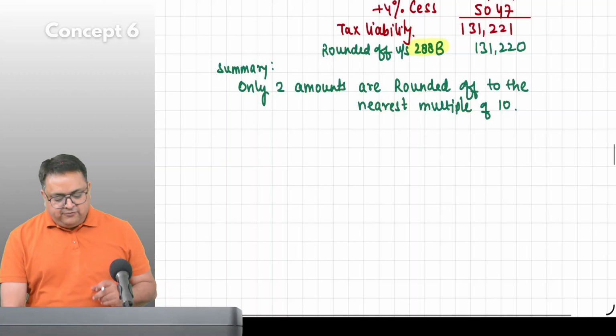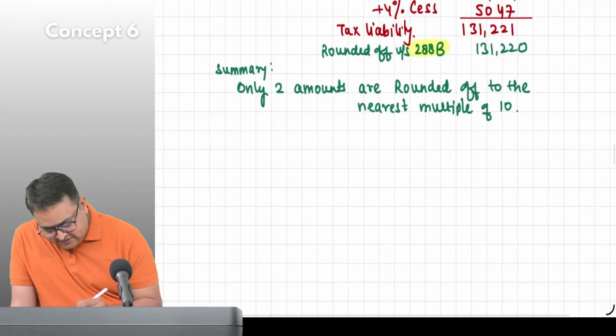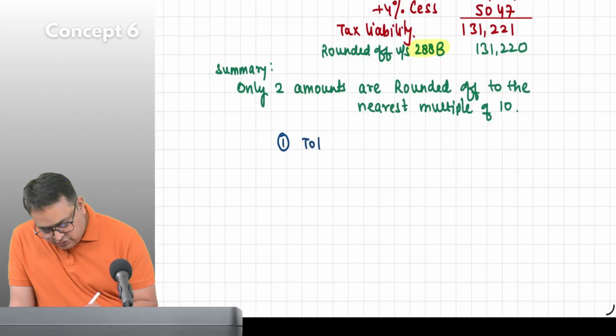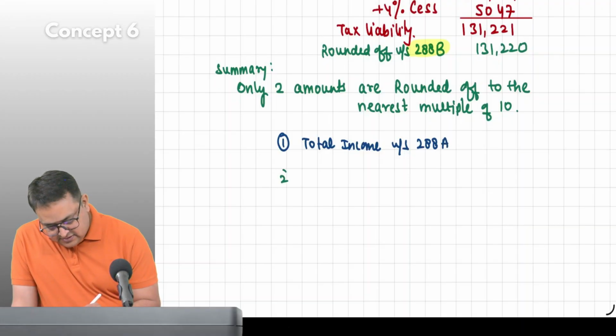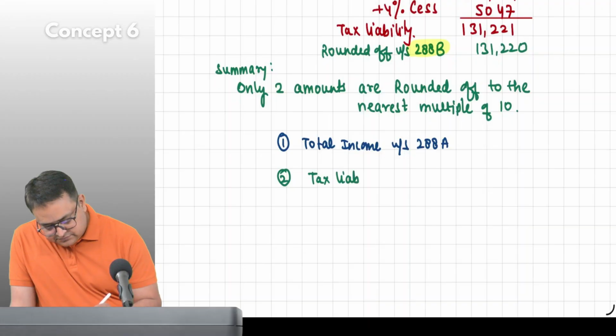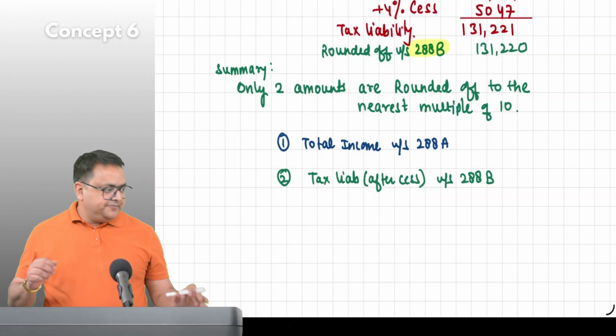Only two amounts are rounded off to the nearest multiple of 10. One is total income under section 288A, and second is tax liability after adding cess, under section 288B. But guys, forget about the section. Nobody has asked you. You don't have to write it anywhere.